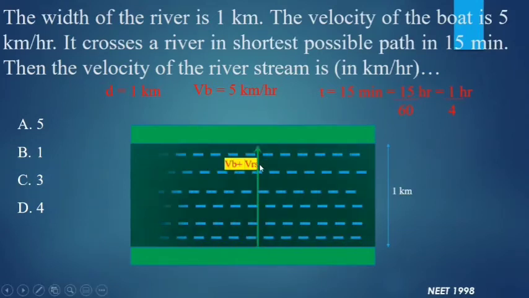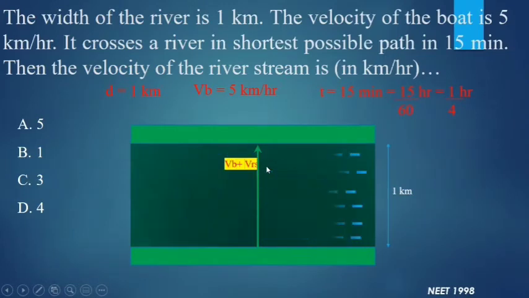And this is the outcome of two different vectors. One is the velocity of the boat and the other one is the velocity of the river. Imagine that this boat is traveling in a straight line and the river speed is acting in this direction. In this case, what will happen?